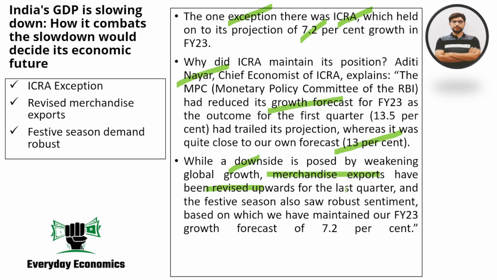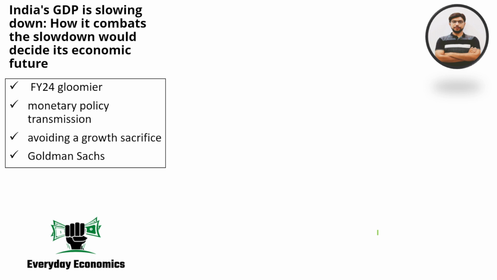So we are expecting that in the last quarter, that is January, February and March, we have a good forecast for merchandise exports, which is a good thing. Keeping that in mind, and also keeping in mind that the festival demand was quite robust and that consumer spending was quite robust, she is of the opinion that 7.2% is achievable.